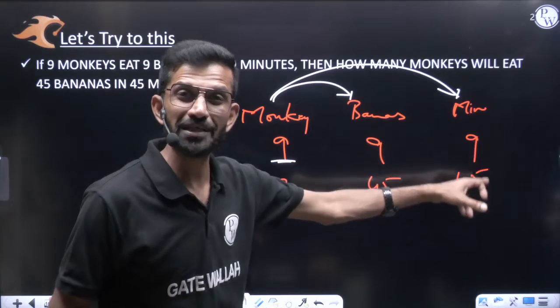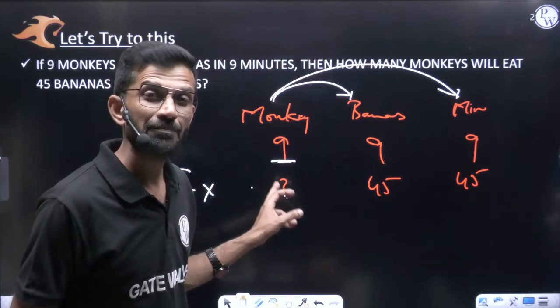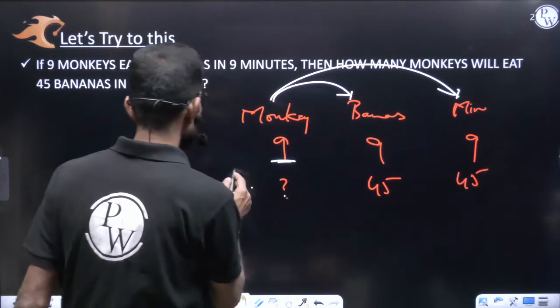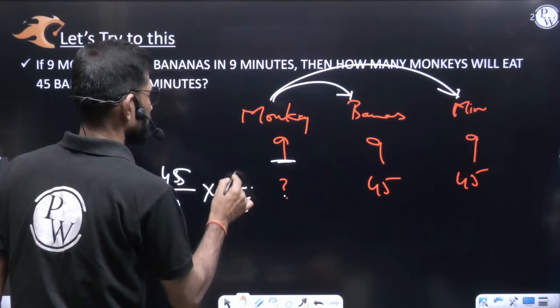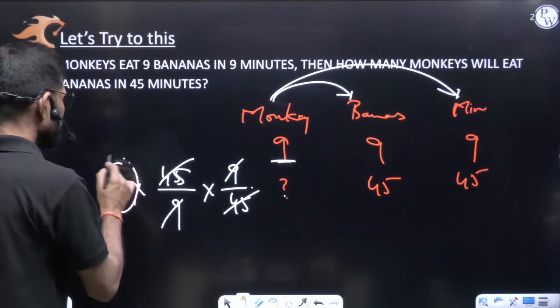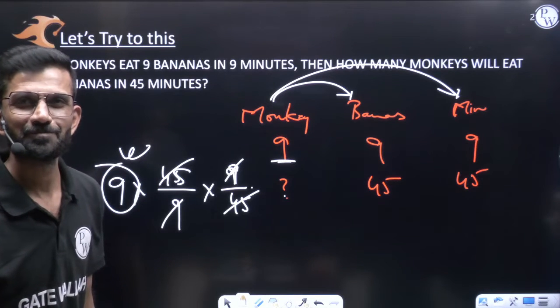Previously it was just 9 minutes, now we have 45 minutes. More time means fewer workers can do that work, so here we require a less value. Less means we write less by more, meaning 9 by 45. So, my dear friend, 9 gets cancelled, 45 gets cancelled. 9 monkeys will eat 45 bananas in 45 minutes.